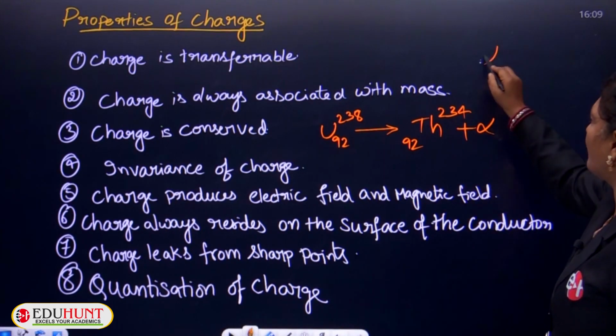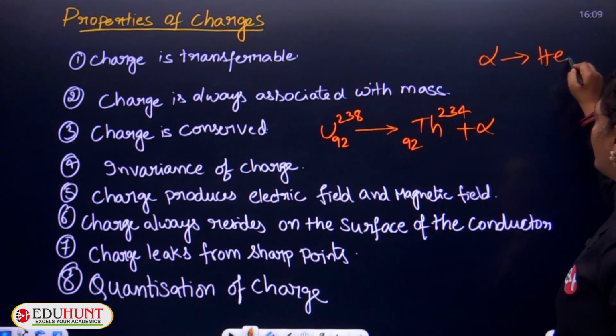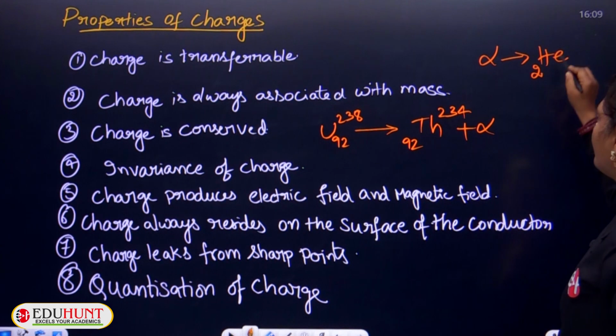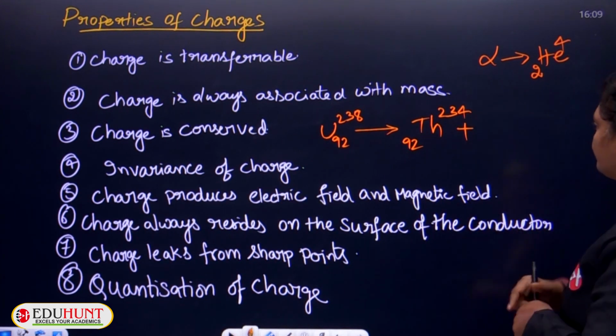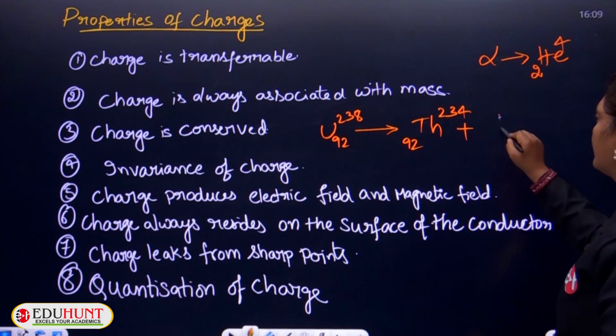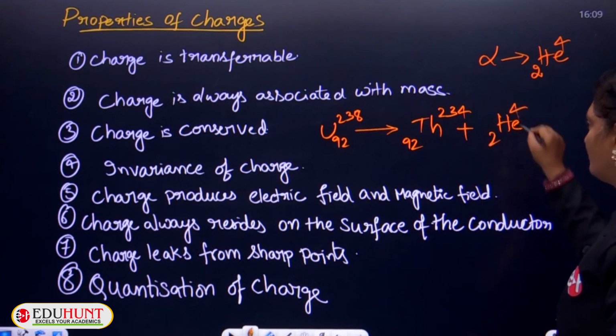So, what is an alpha particle? Alpha particle is nothing but a helium particle whose atomic number is 2 and mass number is 4. That means alpha particle indicates helium-2,4.